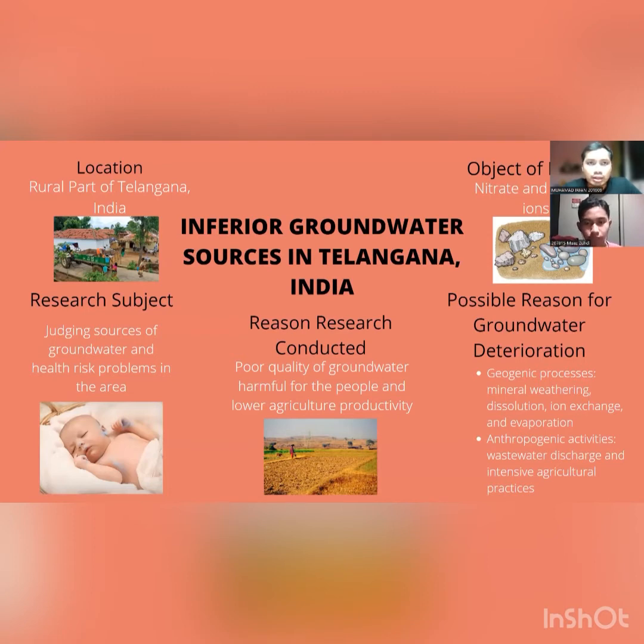They would get many diseases such as heart attack, baby blue syndrome, and many more. And the object of interest is nitrate and fluoride ion.